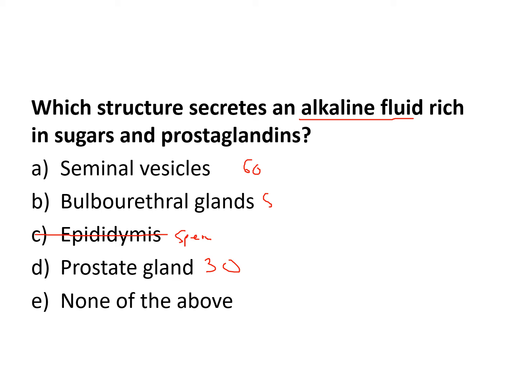B? D? None? All right. So I'll give you a 50-50 then. It's not this one. This one produces the pre-ejaculate, the clear mucus-like secretion. So A or D, which one would you guess? 50-50 now. It tricked you, huh? I went down and then back up. Seminal vesicle.